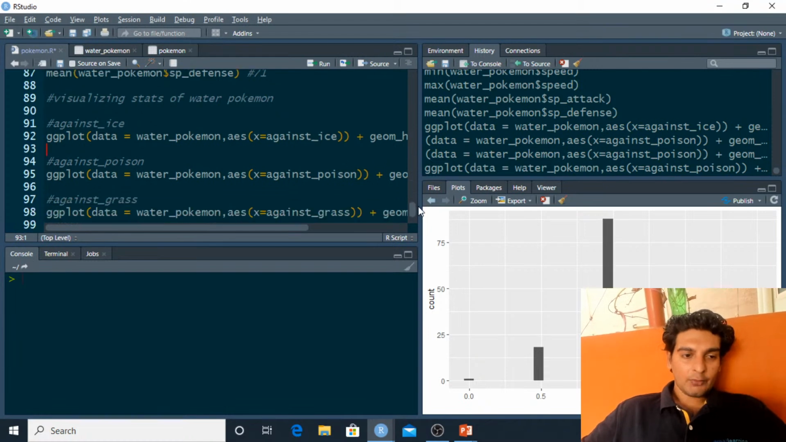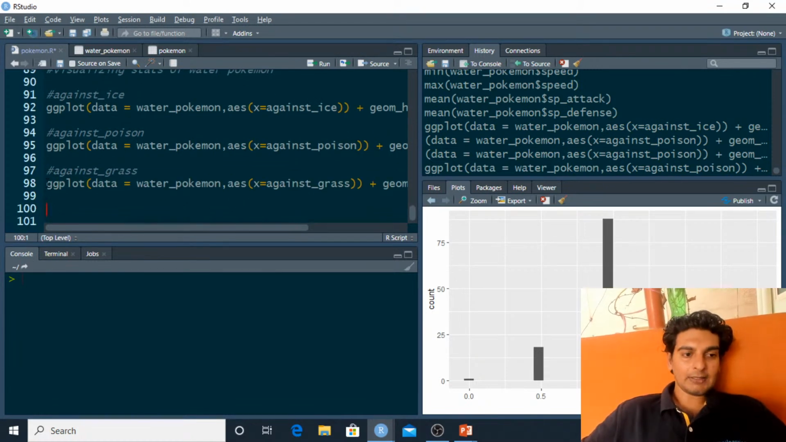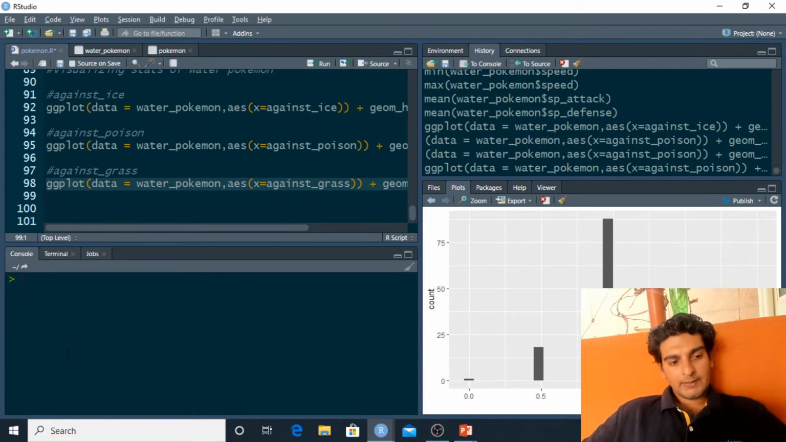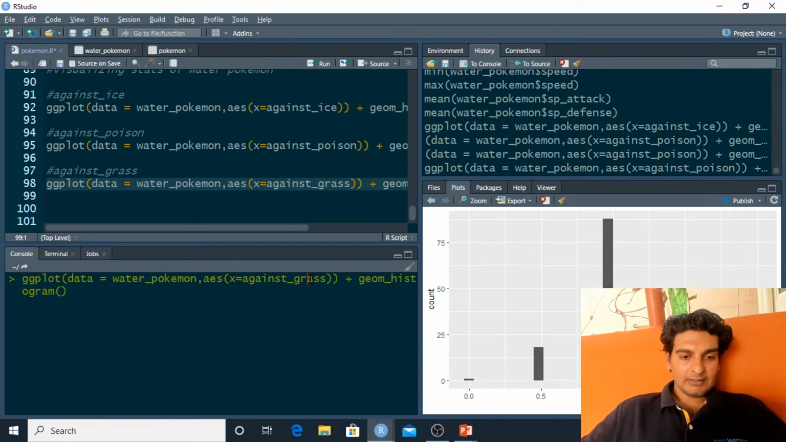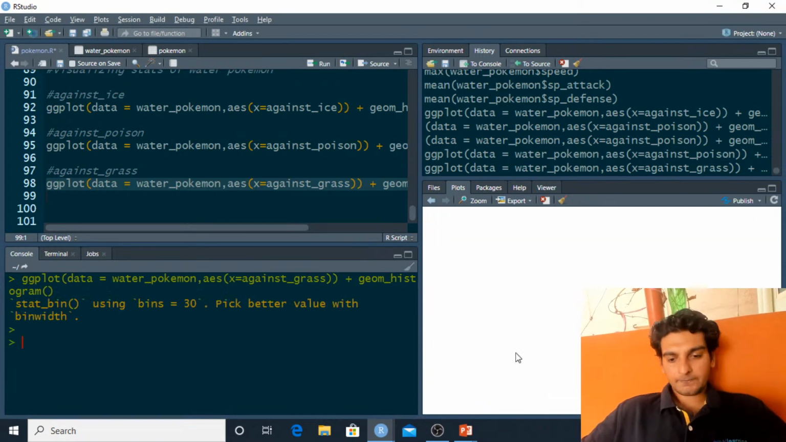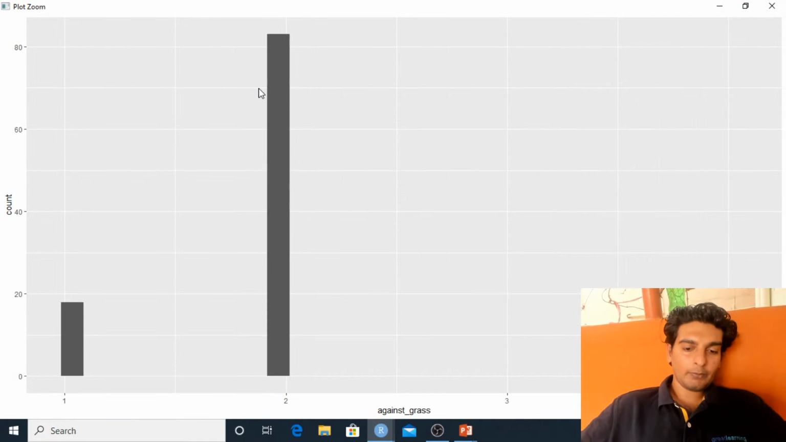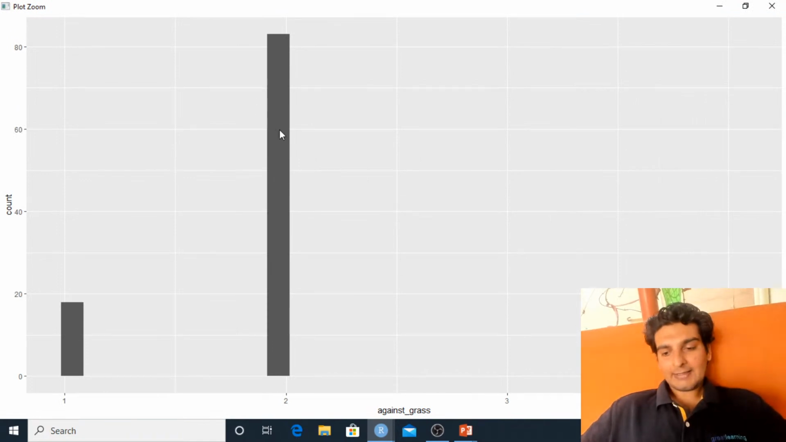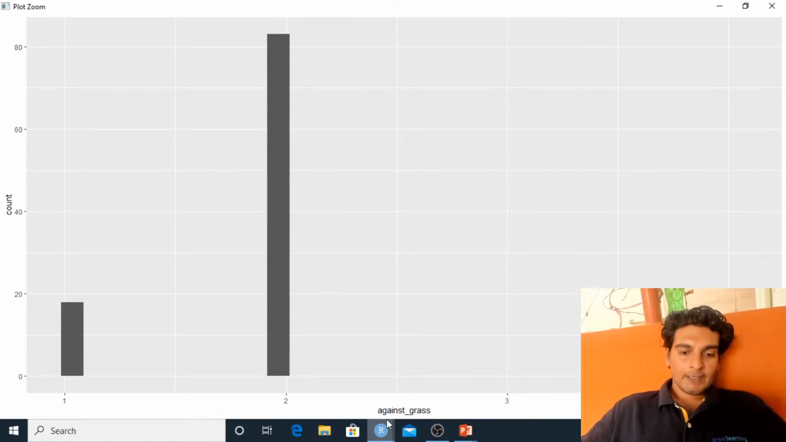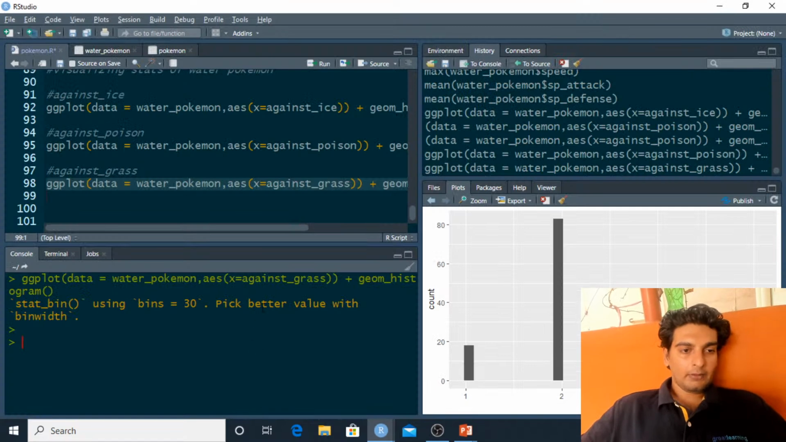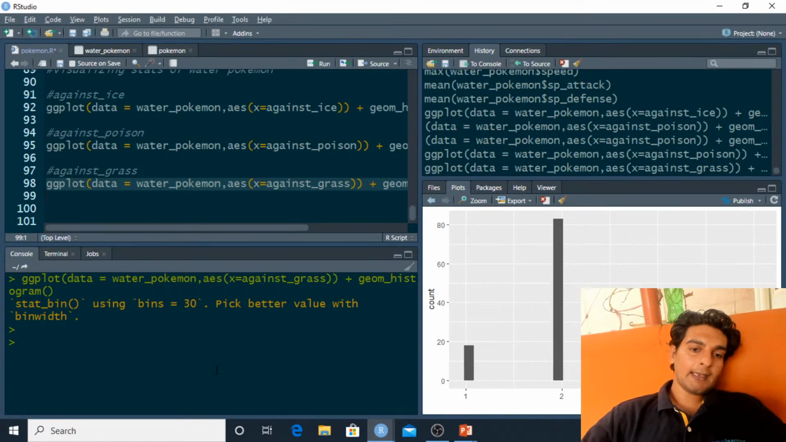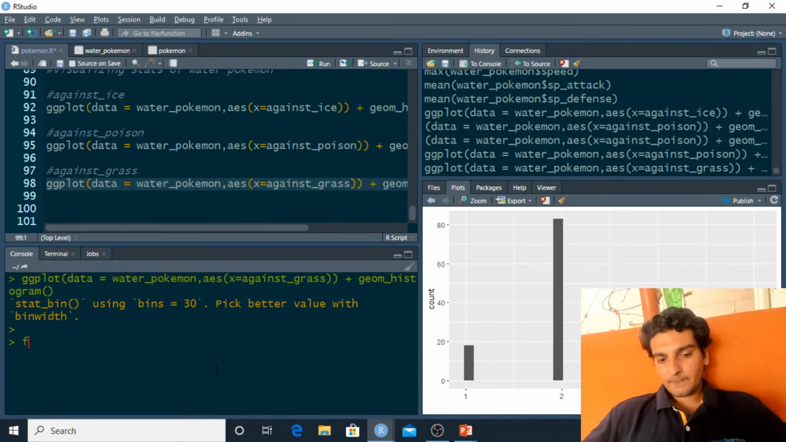And finally, let me see how these water Pokemon perform against grass type Pokemon. So this time I'll be mapping grass onto the X aesthetic, and we see that the rating is 2. So we've got 80 odd Pokemon over here this time. We've got 80 water Pokemon whose rating against grass type is 2, and around 20 odd Pokemon whose rating against grass type is 4. So it seems that water type Pokemon perform very well against grass type Pokemon. That's an interesting observation.